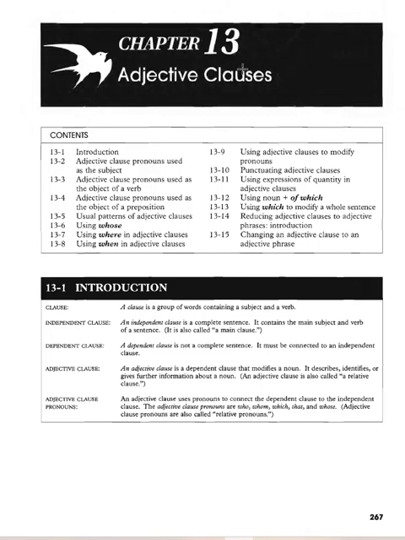So a clause can be used as an adjective. So when you have something like the blue shirt, blue is an adjective that modifies the noun shirt. A clause is a group of words that has a subject and a verb. An independent clause is a complete sentence. A dependent clause is not a complete sentence. An adjective clause is a dependent clause that modifies a noun.